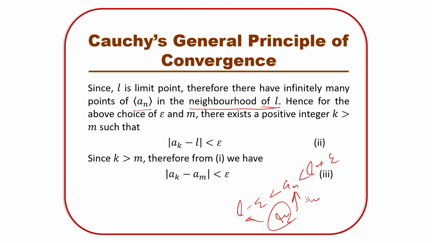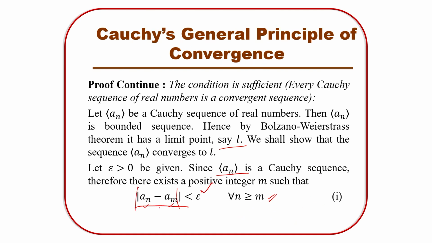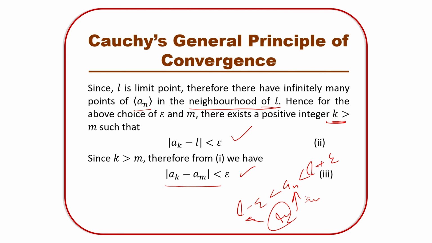Hence, for the above choice of epsilon and m, there exists a positive integer k greater than m such that |a_k minus L| is less than epsilon, and since k is greater than m, therefore, from 1 we have |a_k minus a_m| less than epsilon. Now, you can see here 1 is a_n minus a_m. So, we have to replace this one by a_k minus a_m, right. So we have chosen in such a way that |a_k minus a_m| is less than epsilon.